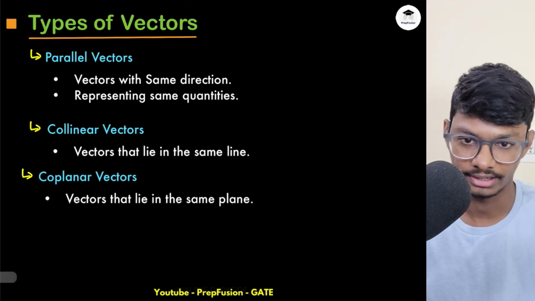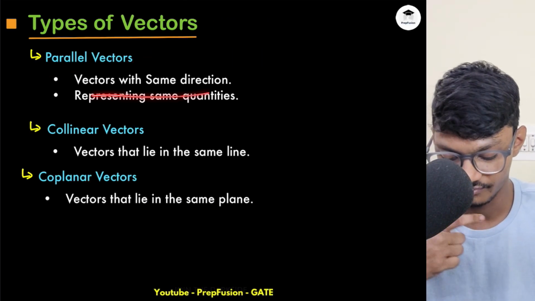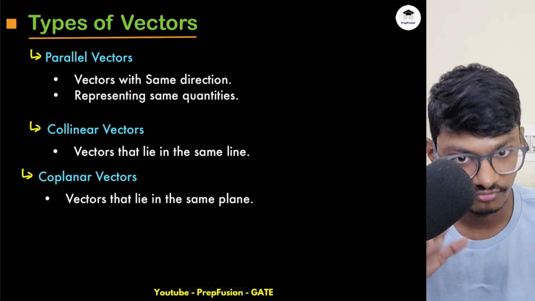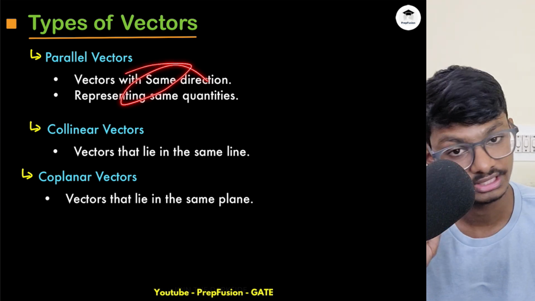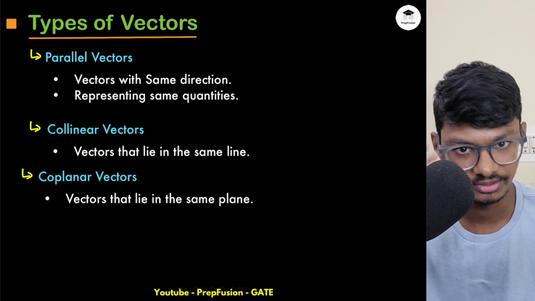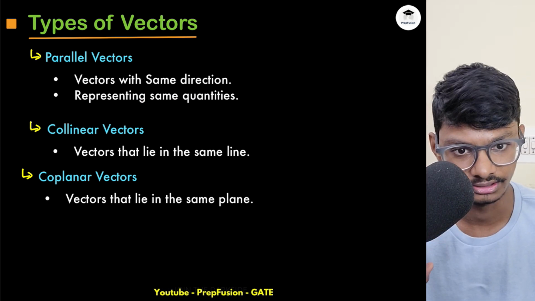So there are other types of vectors, parallel vectors. If the vectors are representing the same direction, and represent the same quantities, even if they are not free flowing, they will still be called parallel vectors, not equal but parallel. But the magnitude can also be different, right? Magnitude can also be different in this case.